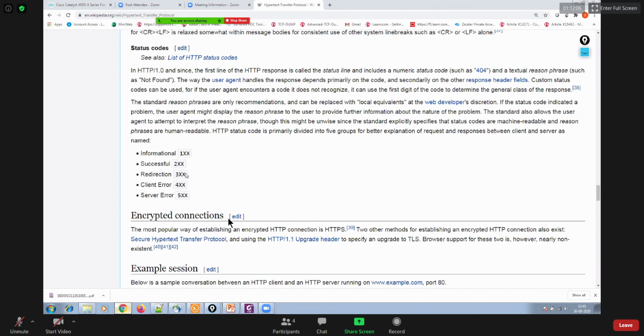If your response code starts with 3, it indicates that your request was redirected. If your status code starts with 4, it means you had some issues from the client end. And if your status code starts with 5, it means a server end problem.